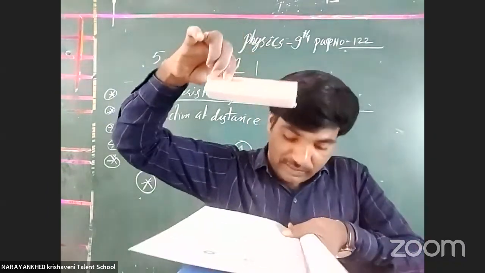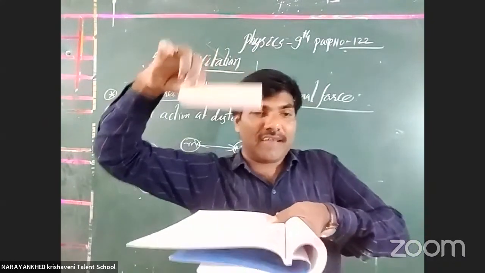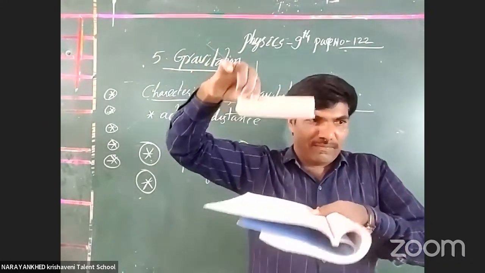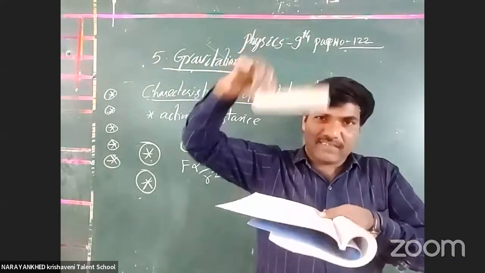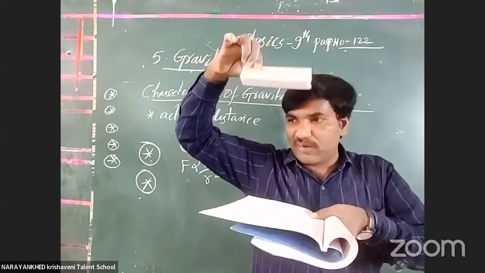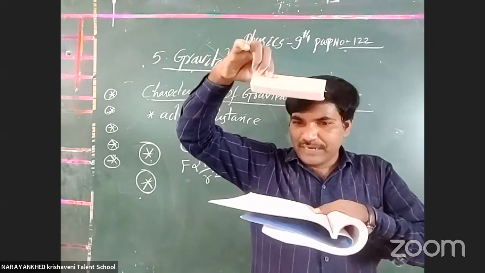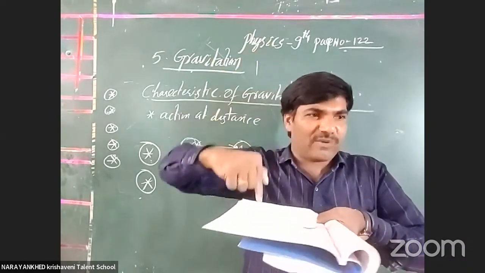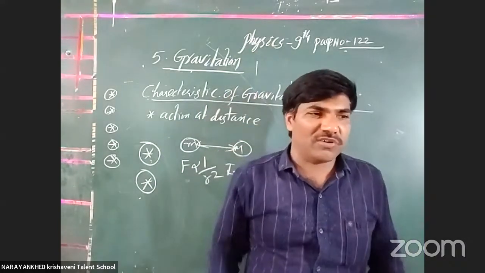It is a book. It is there between the earth and this duster. Okay, the medium is there here. Which medium? The book. Suppose the air is there. Extra to the air, which medium is there? This book is there. It falls down. Which force is working when it falls down? Gravitational force. What did you understand?